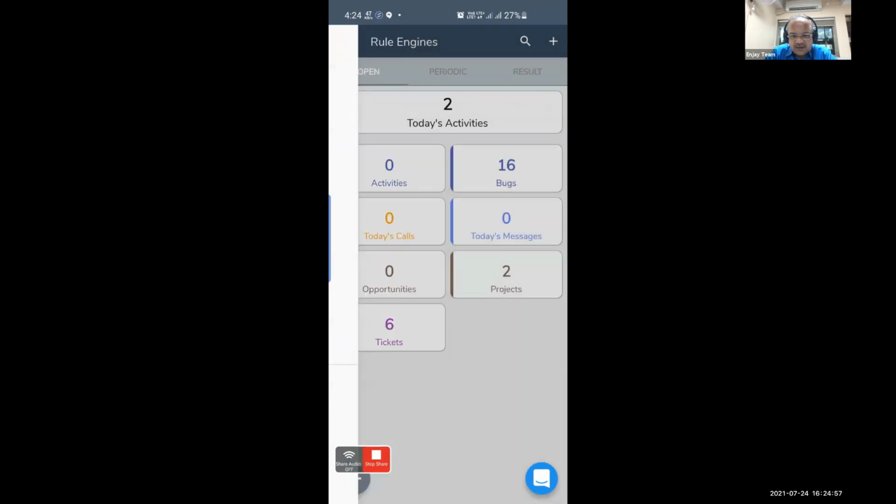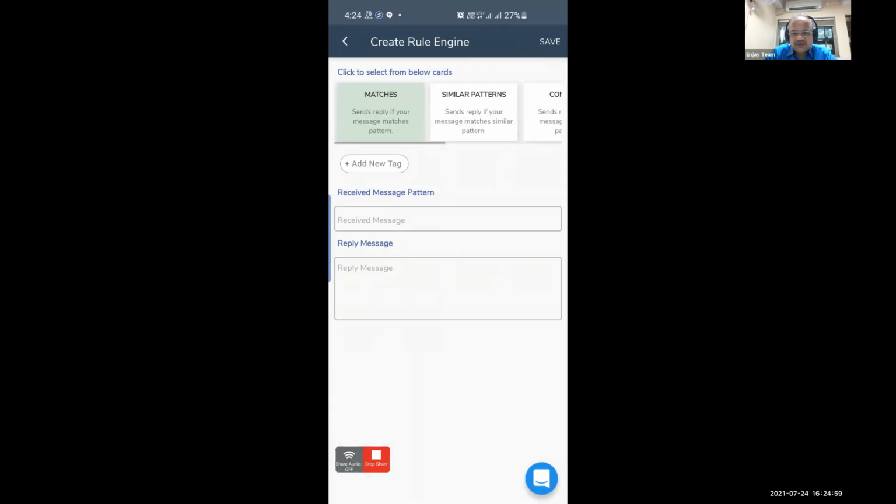Then Pawan Sanala has asked, is it possible? So we can, let's say if I receive 102, I want to send a reply: thanks for registration.